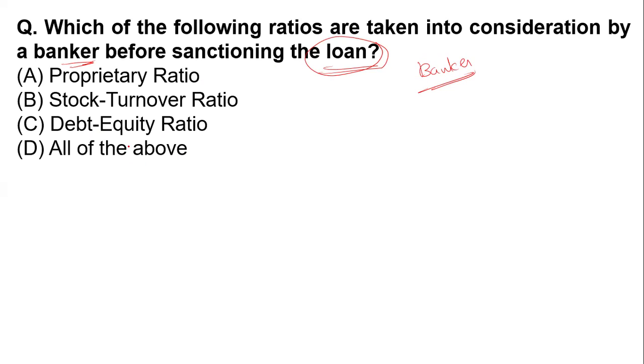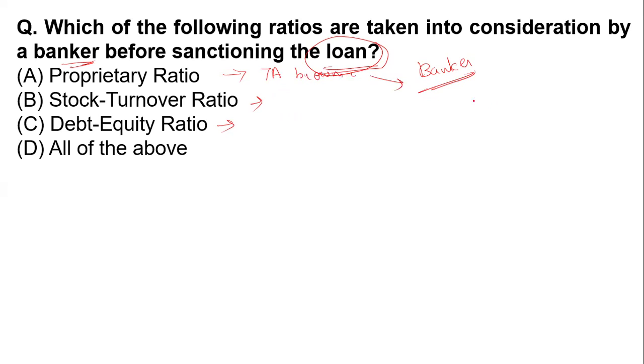First of all, we will quickly see the concept of all these options given in your question. First, the proprietary ratio. What is the proprietary ratio? The proprietary ratio is the proportion of the total assets financed by the owner.